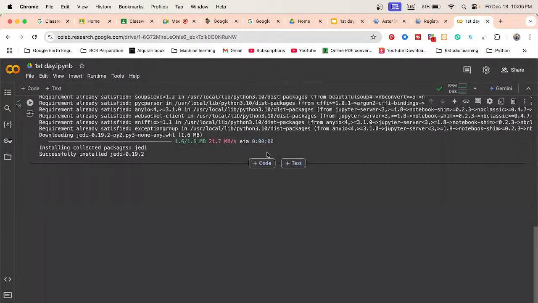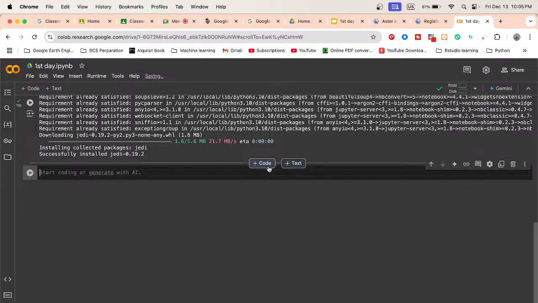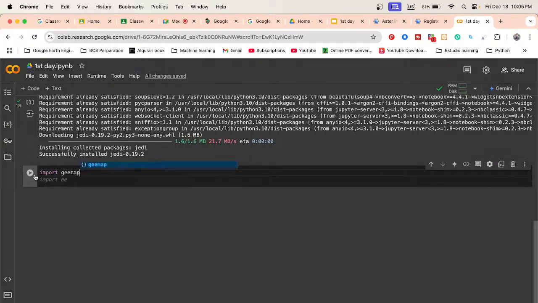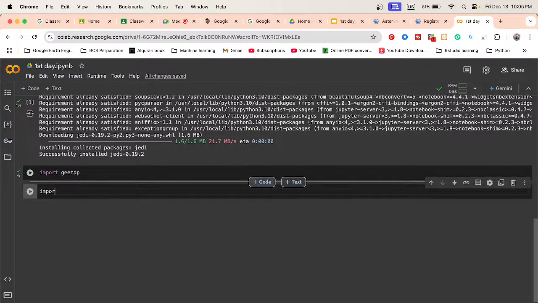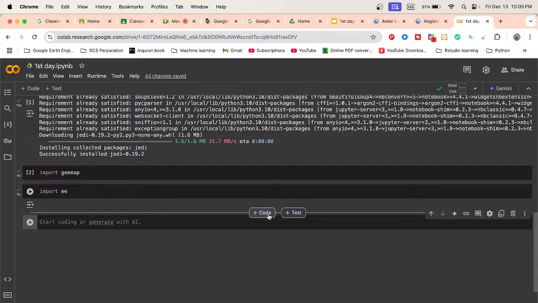So after installing this package, just import it, gemap. It also works. And further you also need to import another package, Earth Engine, EE. This package I also import, and EE is already installed, so I don't need to install it again.